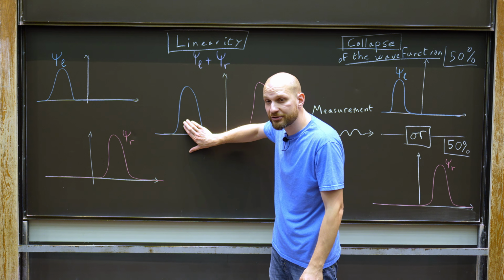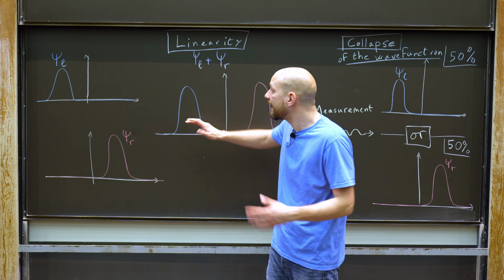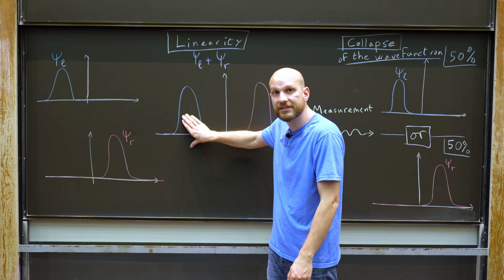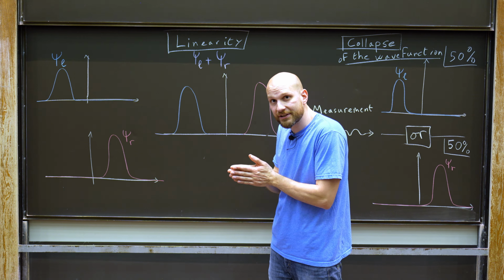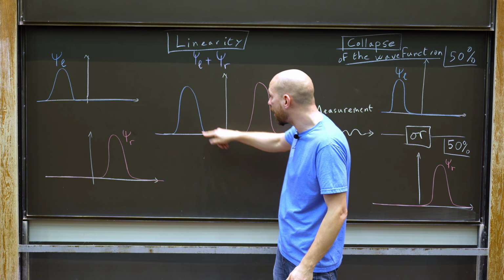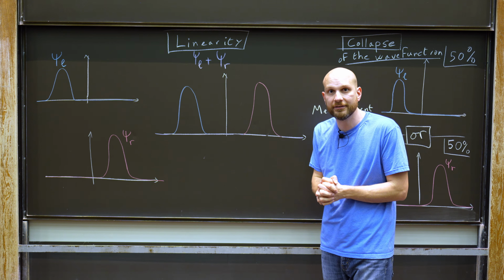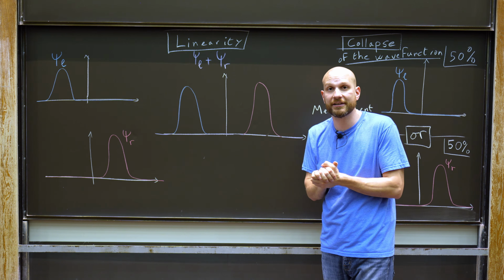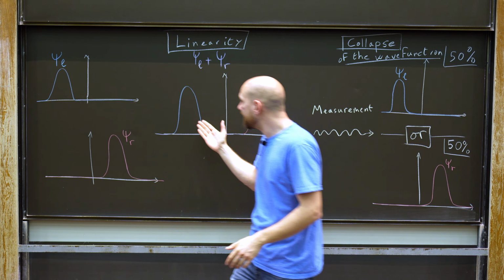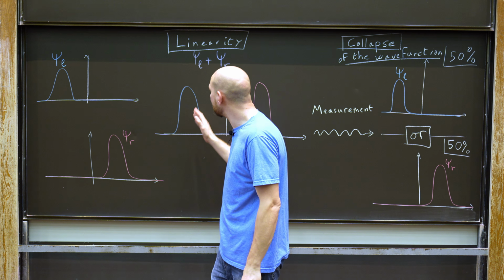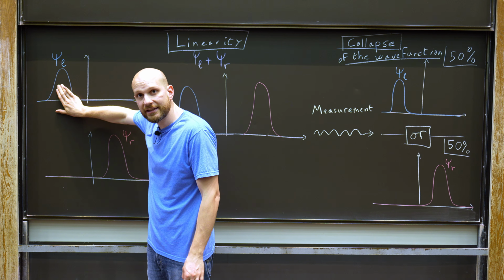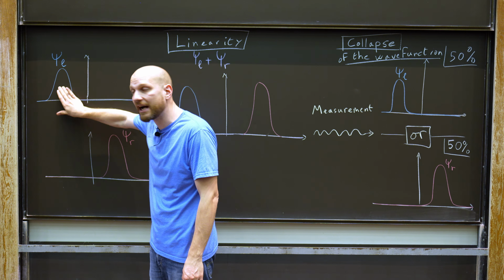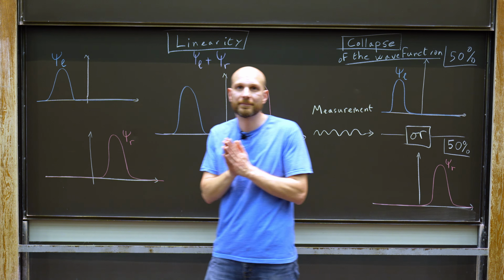If I already just measured that the position of the particle is on the left, and I measure it again, then it should come out that it's on the left. The wave function of this system after the measurement should not be psi L plus psi r. Otherwise, there's a probability that it would be on the right. Instead, the wave function after the measurement should look like something that is entirely supported on the left.